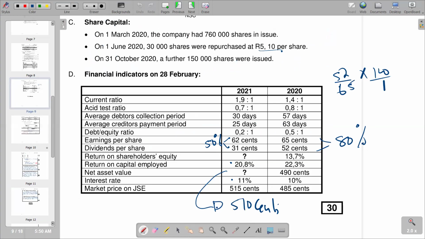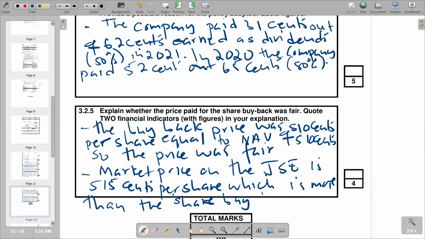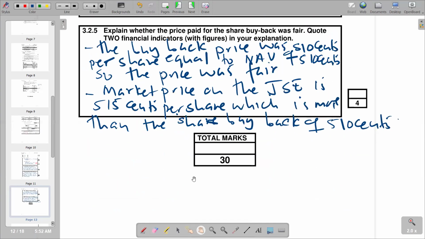On the second point, remember our question needs 2 points. Per share, shares have been bought back at a price that is more than the net asset value of 500 cents. Basically, this becomes the last question that we have according to this question paper.